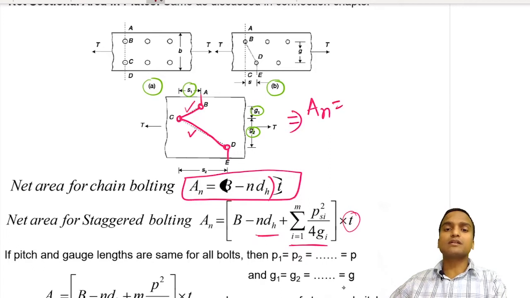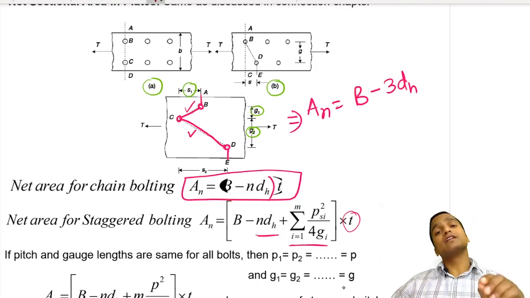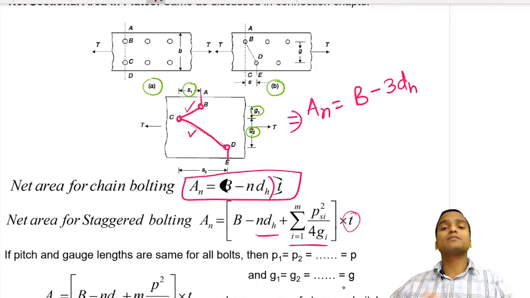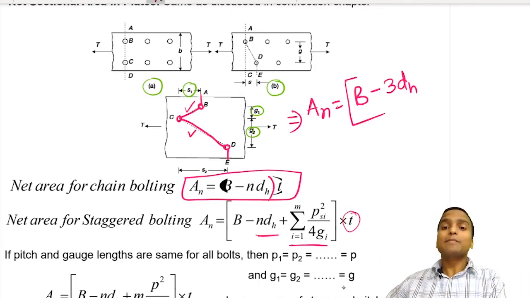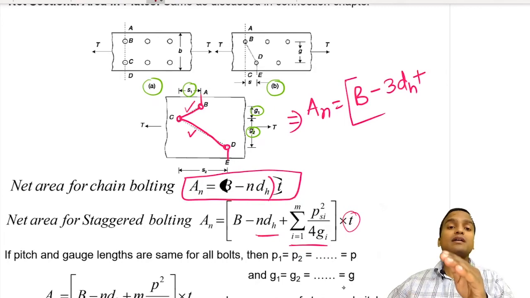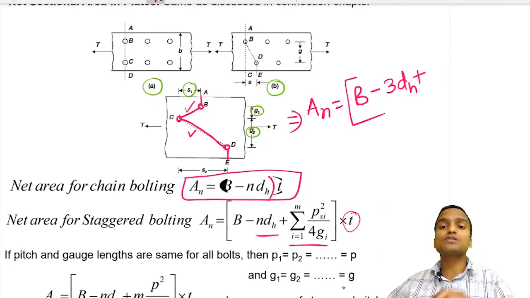Try to understand. The width of the plate, if I assume it to be capital B, minus how many holes does the crack encounter? 3 holes. So 3 times diameter of hole, and diameter of hole is equal to the diameter of bolt plus 2 mm. As simple as this. Plus, now how many staggerings are there? There are 2 staggerings.